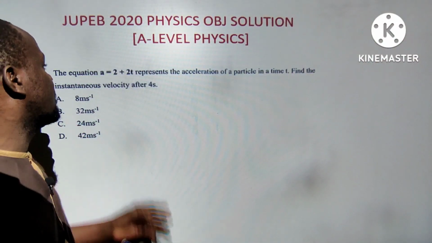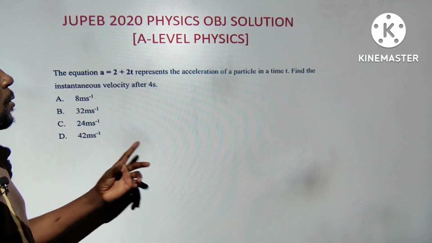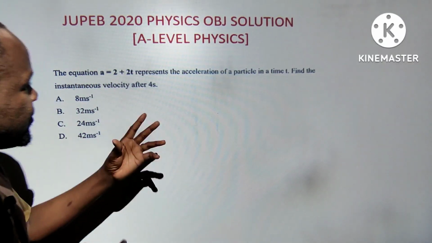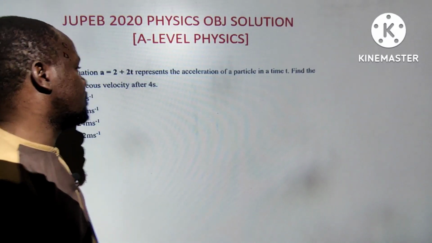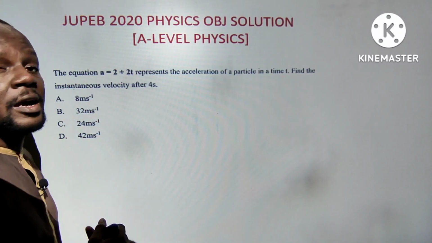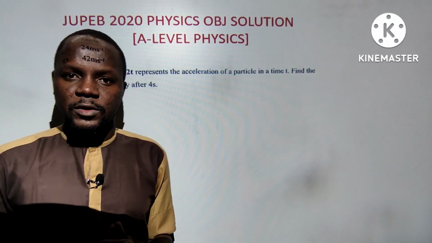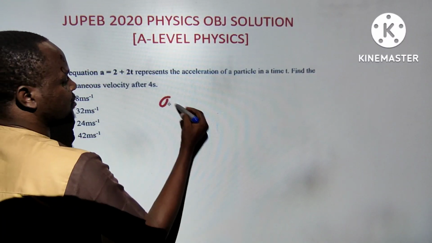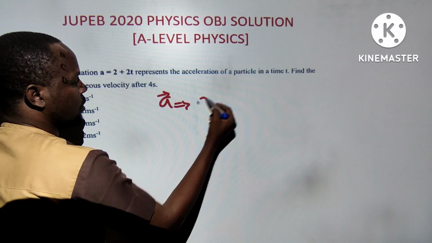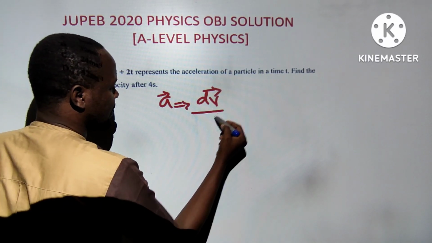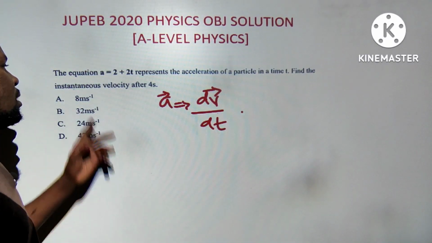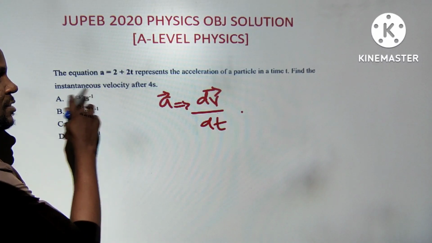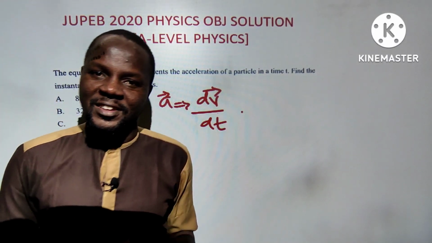The next question says, the equation a = 2 + 2t represents the acceleration of a particle in a time t. Find the instantaneous velocity after 4 seconds. This is an aspect of your kinematics, which you have also done very well. Your acceleration is written as the acceleration vector equals dv/dt. In this question, we are looking for the instantaneous velocity at an instant of time.